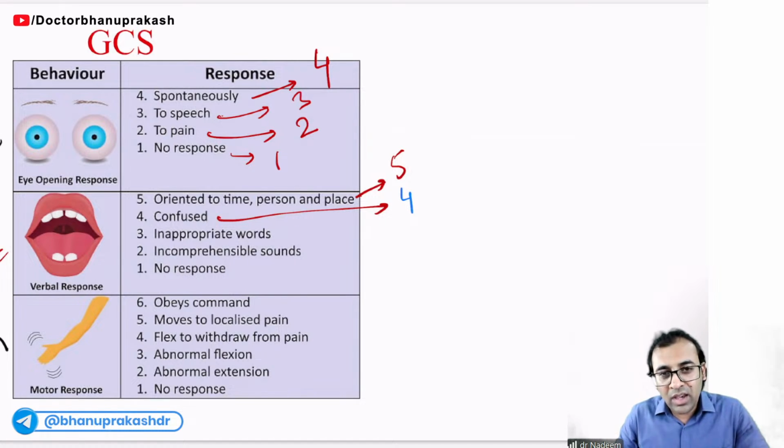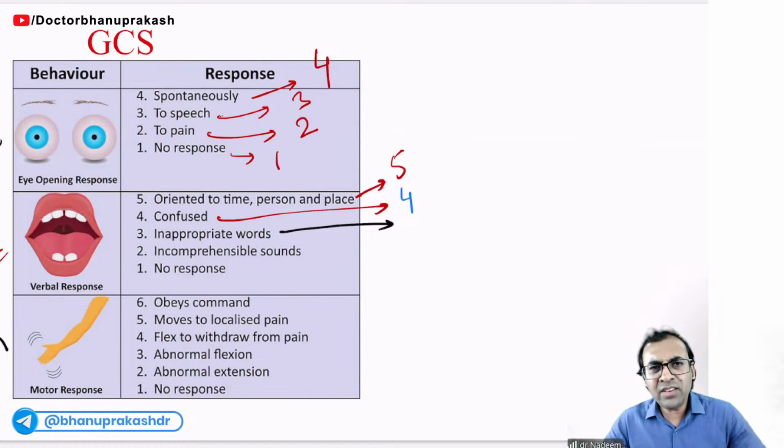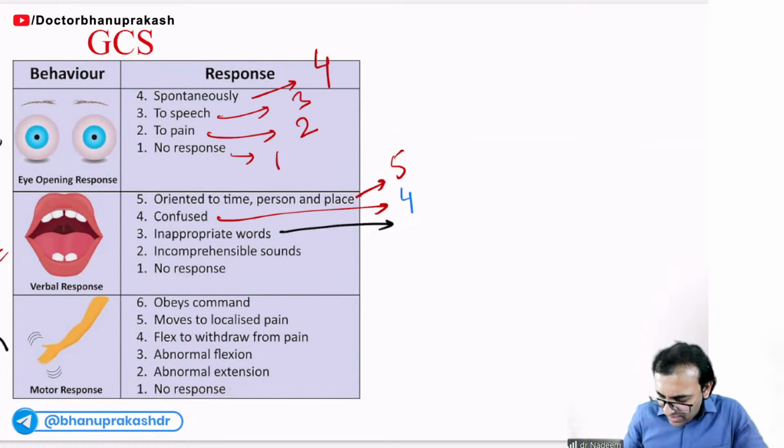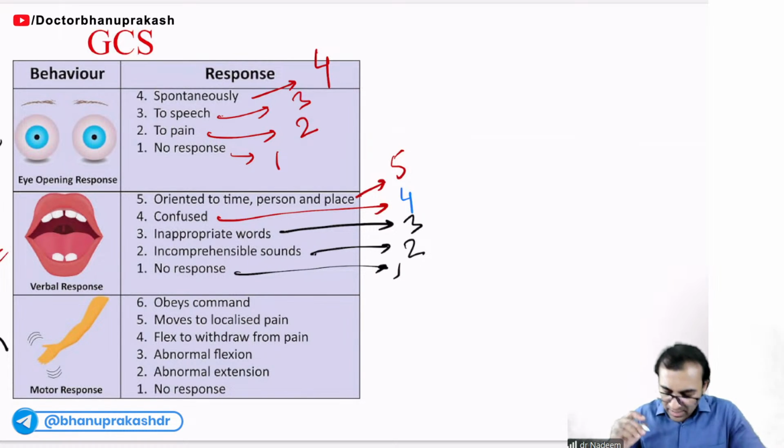Suppose if he is using inappropriate words, right? Suppose I asked him where it happened, and he's saying Andhra Pradesh, Mark Zuckerberg, Facebook, Instagram. Or suppose he is abusing the doctor, inappropriate words, I will give him only 3 marks. Suppose whatever he is saying, I'm not able to understand, I will give him only 2 marks. No sound, 1. Okay, next.